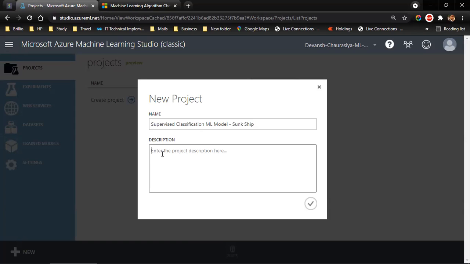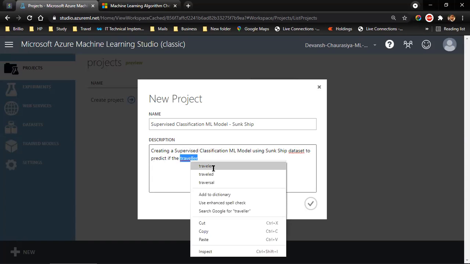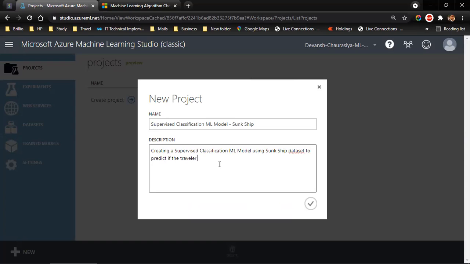And the description can be: creating a supervised classification ML model using sunk ship data set to predict if the traveler survived or not survived.